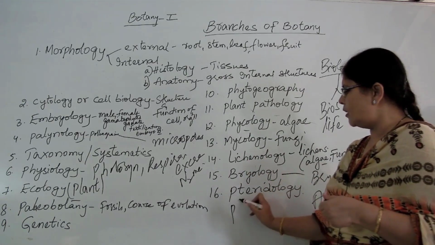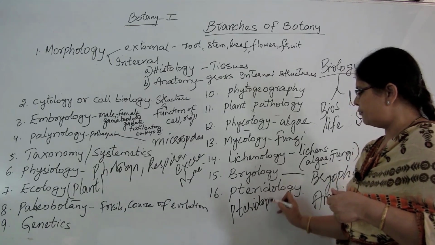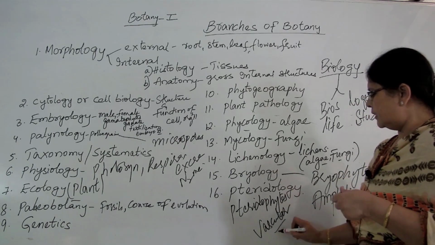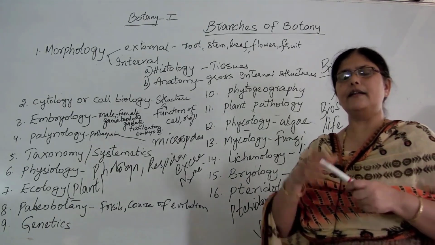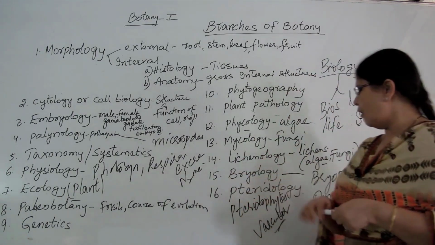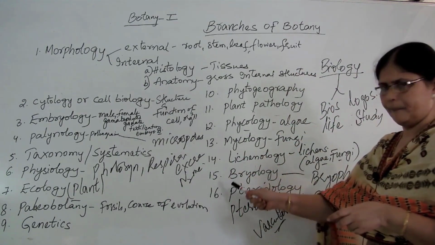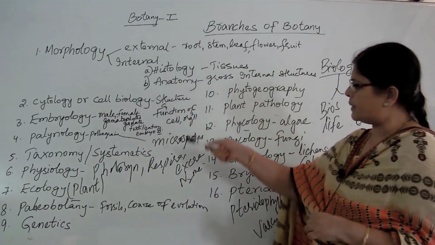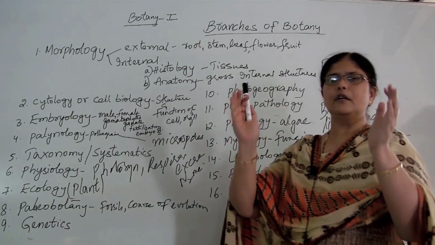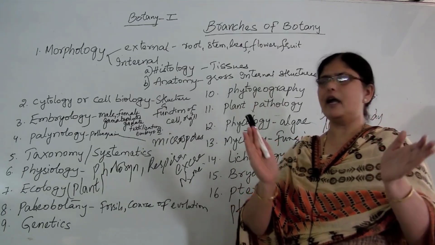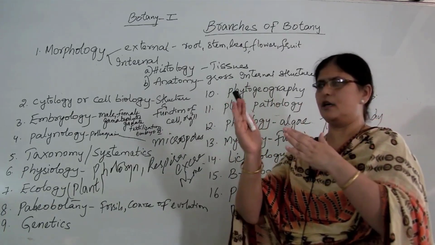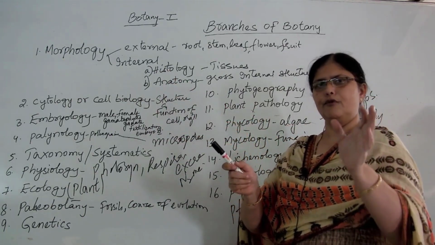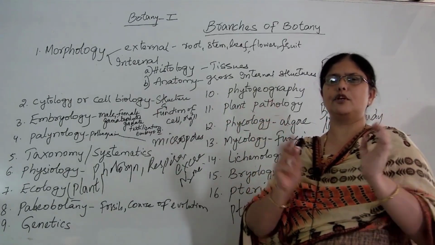Next, the branch of botany is pteridology. Pteridology is nothing but the study of pteridophytes. Pteridophytes are the first land plants, and they are also called the first vascular plants because in them the first xylem and phloem were developed, and they were the first totally land plants. So, in total, we have 16 branches of botany, which we study during your 2-year intermediate course. Every branch of botany is touched in a small bit for you to understand in toto the complete subject called botany.